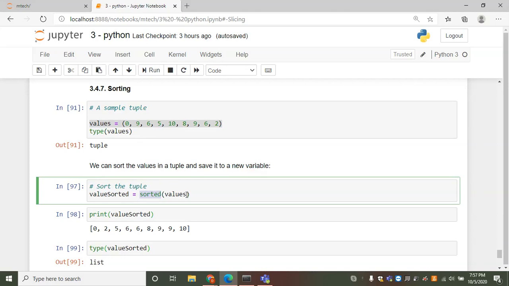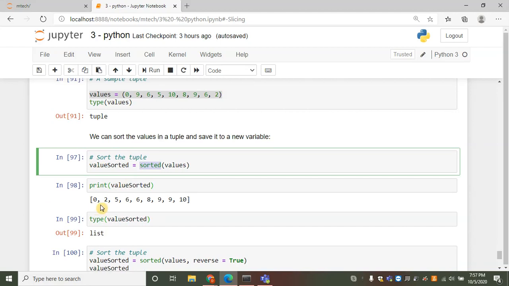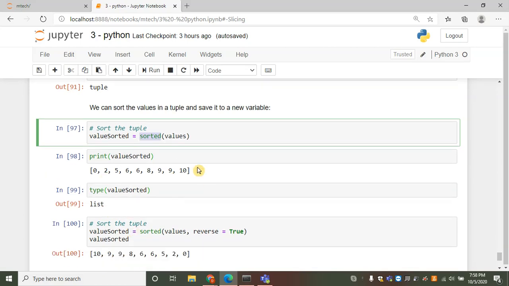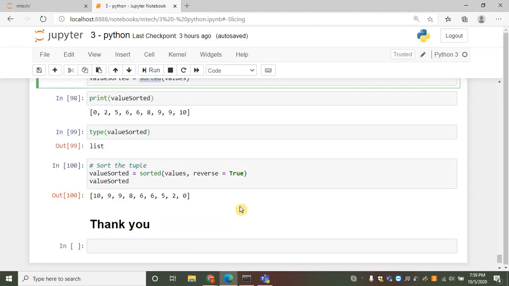Sorted of values will sort the values in the tuple and assign them to the variable value sorted. When I print it, I can see the values are sorted, and when I check the type of the variable, it is a list. We can sort in reverse order too, using reverse equals True.